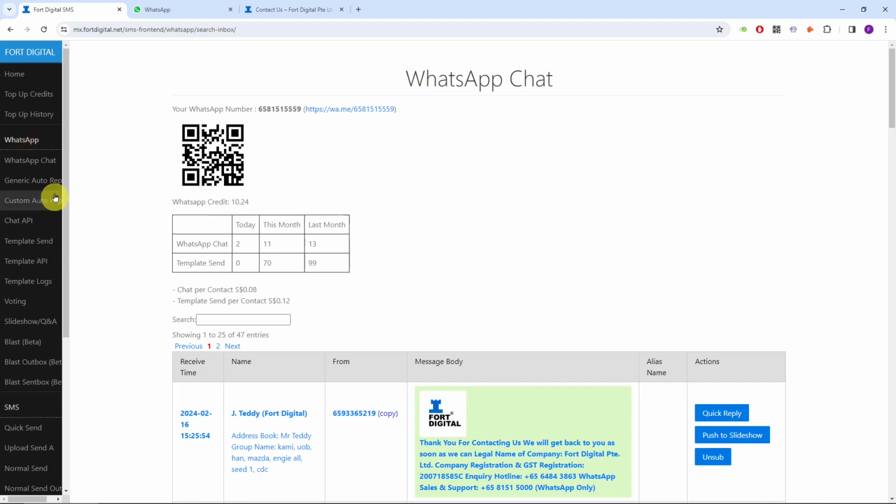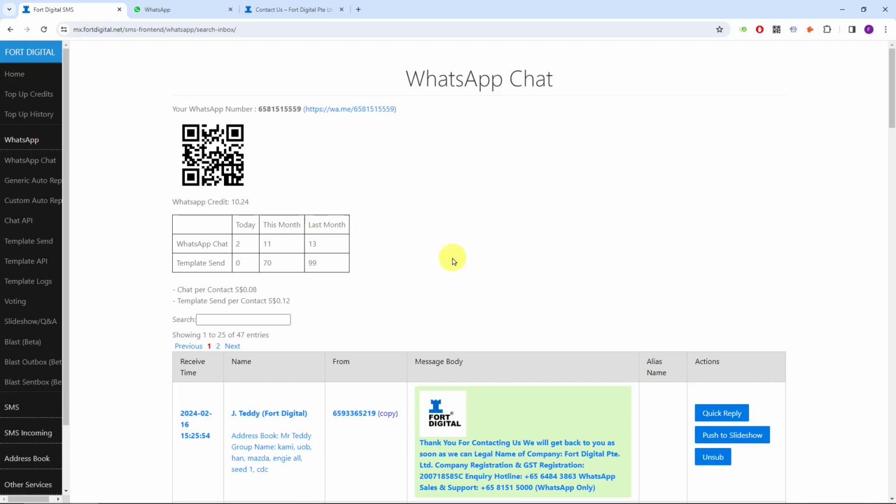So this is the summary of the difference between WhatsApp chat and template send. WhatsApp chat is for people to contact you first, then you entertain them and chat with them. For template send, you send to people out of the blue. You can send it to them anytime you want, but take note of the content of the message. Now, let's go to the chat.